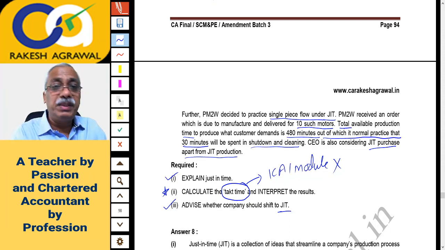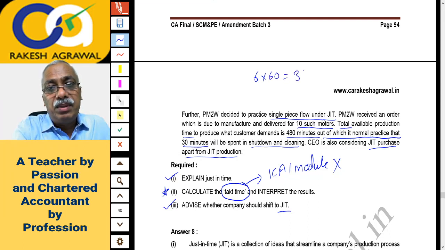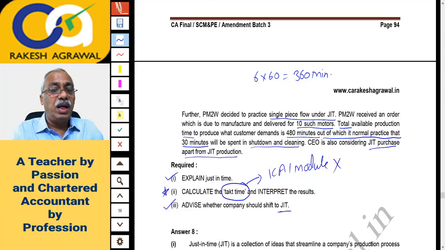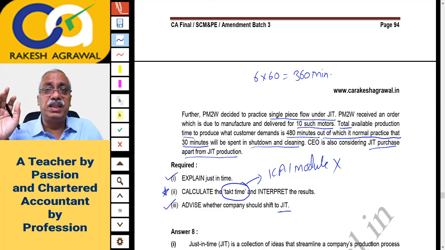So these 6 hours are effective time. 6 hours into 60 minutes will become 360 minutes of effective time for which he will work. I hope you are getting my point. There is a doctor who spends 8 hours in the clinic, out of which 2 hours are lost in other activities, administration activity, eating and others. 6 hours he works effectively, that is 360 minutes he has.